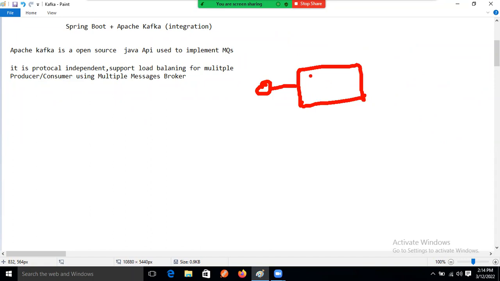In the topic, based on the destination topic name, the data will be stored.